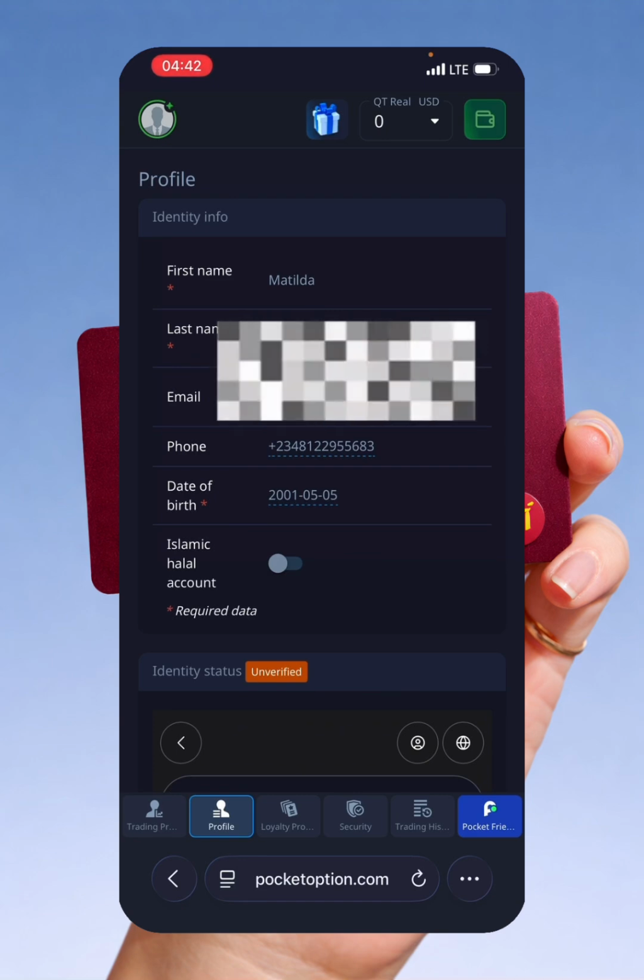But if it's your ID, then you make sure that you're using your name the way I have explained to you earlier. So we're done.